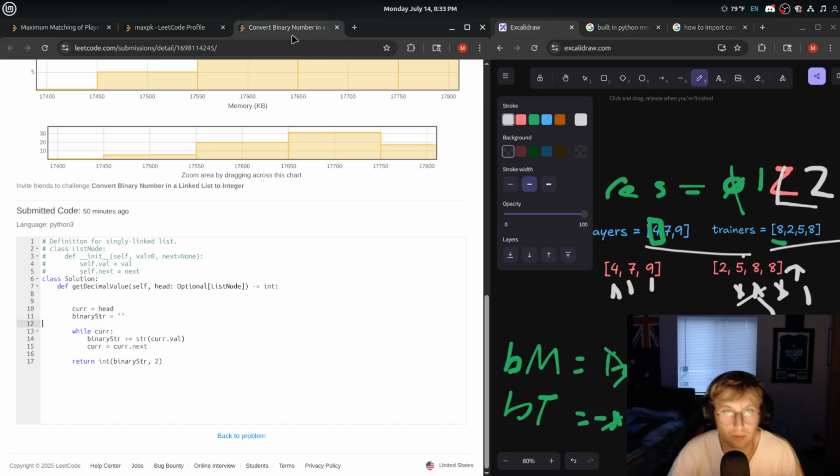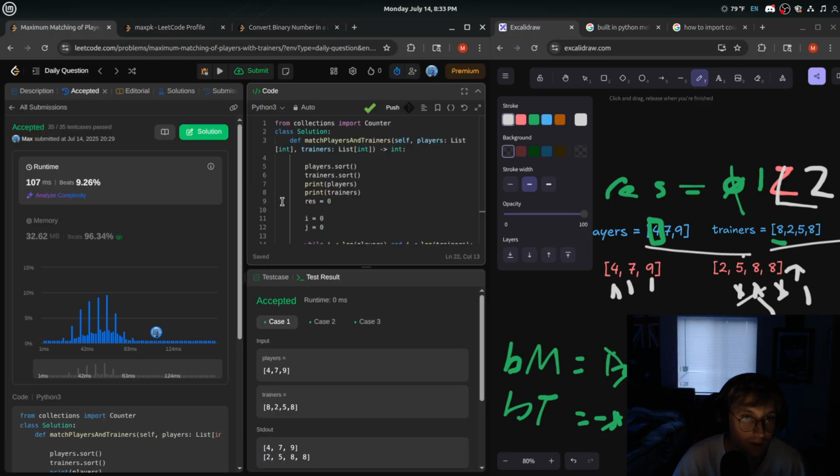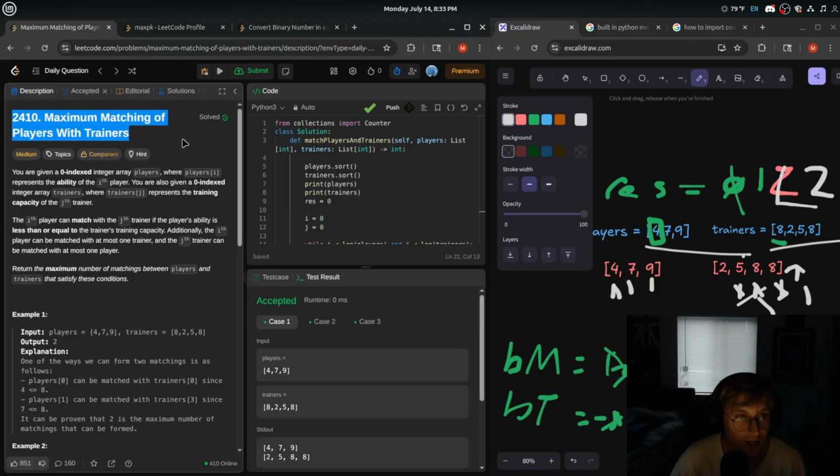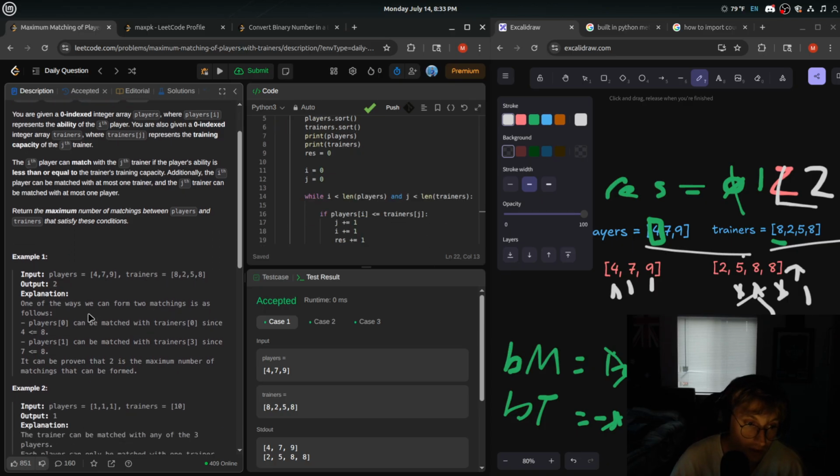It's pretty straightforward. Probably took about 5 minutes to solve, and then we moved on to this. Most of the stream, we looked at this problem here, which was the maximum matching of players with trainers. We looked at figuring this out using an n-squared solution. I thought about using a hash map and looping through using double for loops, n-squared.